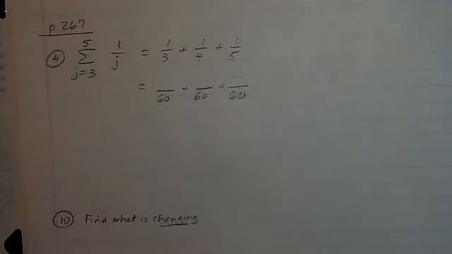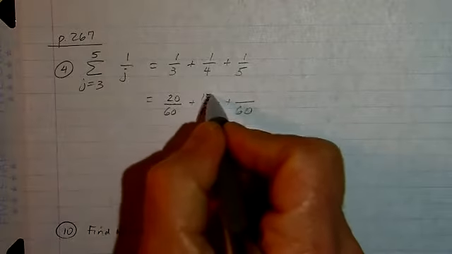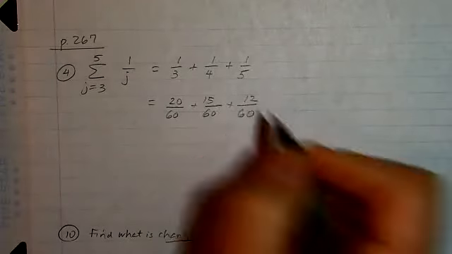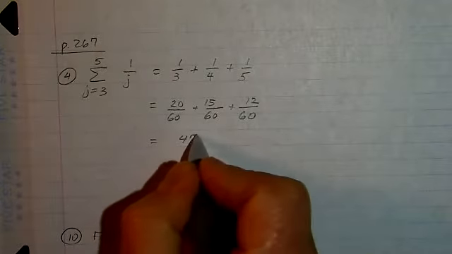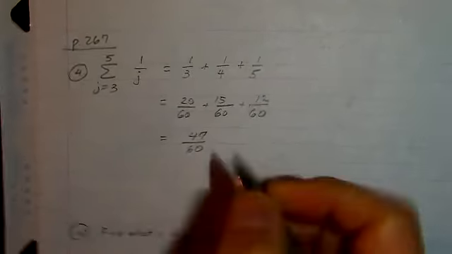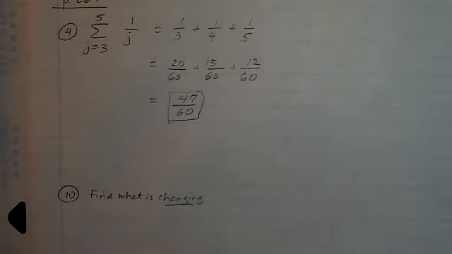Okay, and then we change each numerator, and then add numerators, and then check for common factors, which there aren't any. And so our answer would be 47 over 60.